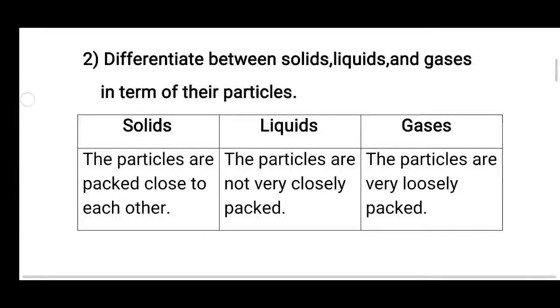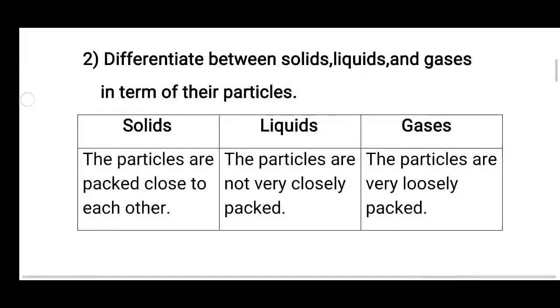and in the solid things, the particles are packed close to each other. In the liquid things, the particles are not very closely packed, and in the gases, the particles are very loosely packed. So students, in the solid things, the particles are very close to each other. That is why the solid things have defined shape and size, because the particles in the solid things are packed very close to each other.